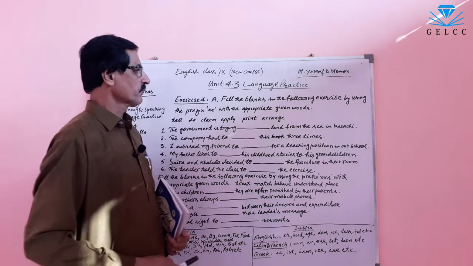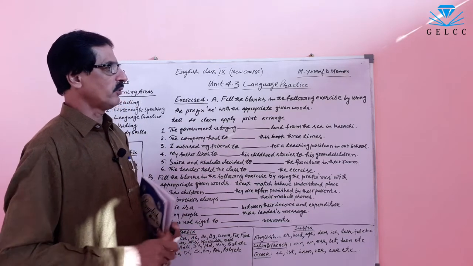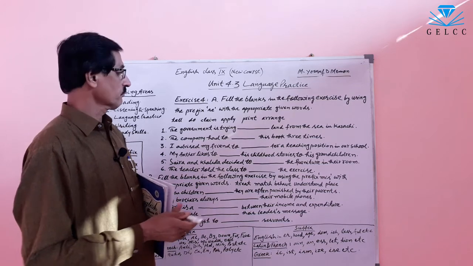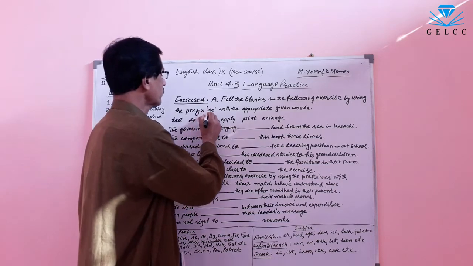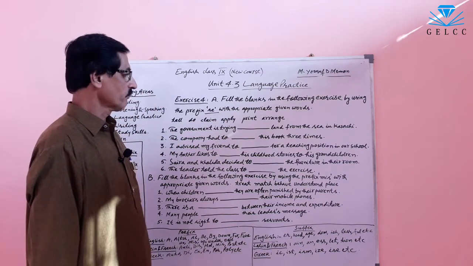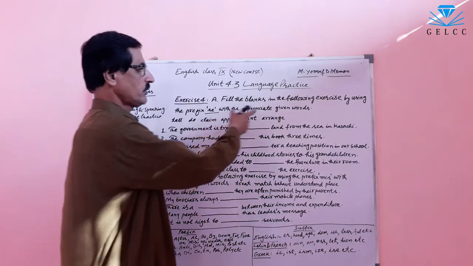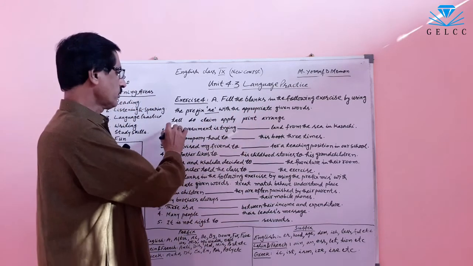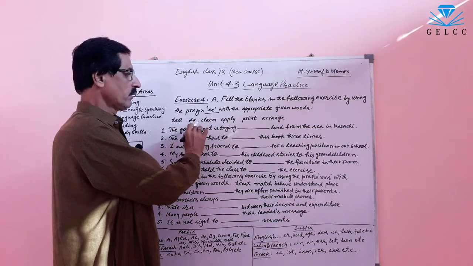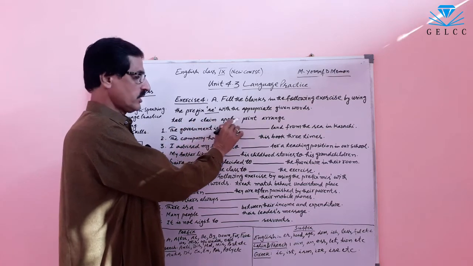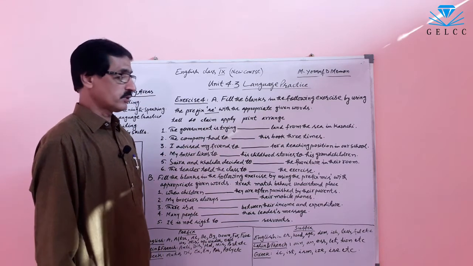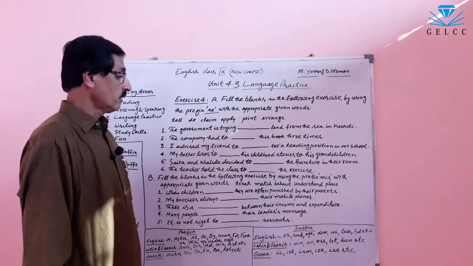Now let's do the exercise. Exercise 4A. Fill the blanks in the following exercise by using the prefix re. Only re. We have to add it in the beginning of the words which are given, with appropriate given words. These are the words: tell, retell, do, redo, claim, reclaim, apply, reapply, print, reprint, arrange, rearrange. Now let's fill the blanks.